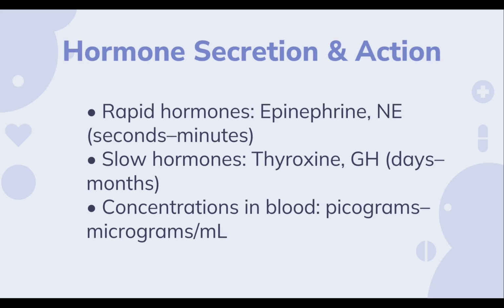The hormone secretion and action. Each hormone has a different action, a different action time and a different secretory function. Some hormones act as rapid hormones. They are epinephrine and norepinephrine. They act in seconds to minutes. And there are slow hormones like thyroxine and growth hormone. They take days to months to act. And the concentration in blood is measured in picograms or micrograms.